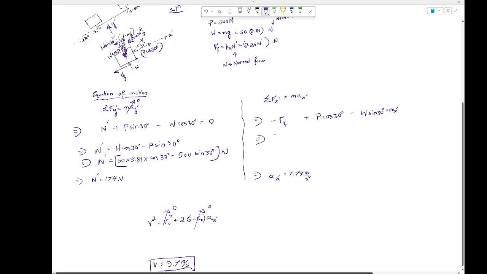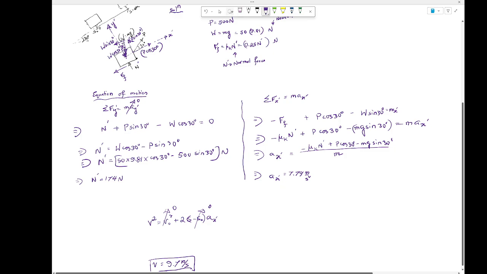And here obviously you have minus mu_k n prime plus p cos 30 minus mg sine 30, equal to m a_x prime. Okay, and then you're going to plug all the values. So this a_x prime will become, with m in the denominator, in the numerator minus mu_k n prime plus p cos 30 minus mg sine 30.